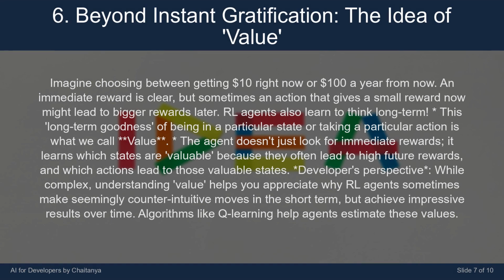Imagine choosing between getting $10 right now or $100 a year from now. An immediate reward is clear, but sometimes an action that gives a small reward now might lead to bigger rewards later. RL agents also learn to think long-term. This long-term goodness of being in a particular state or taking a particular action is what we call value. The agent doesn't just look for immediate rewards. It learns which states are valuable, because they often lead to high future rewards, and which actions lead to those valuable states.